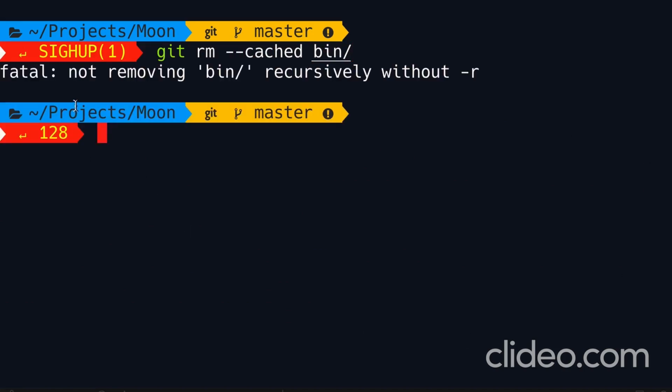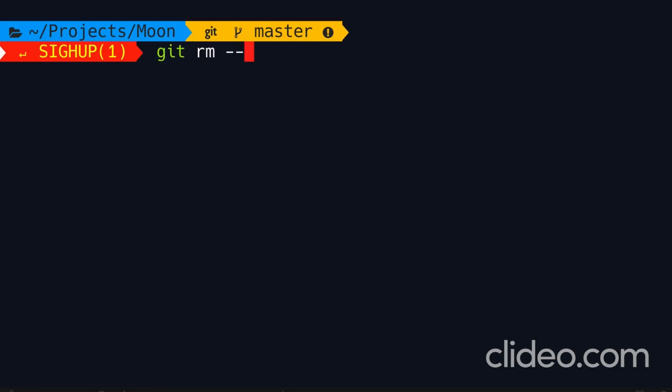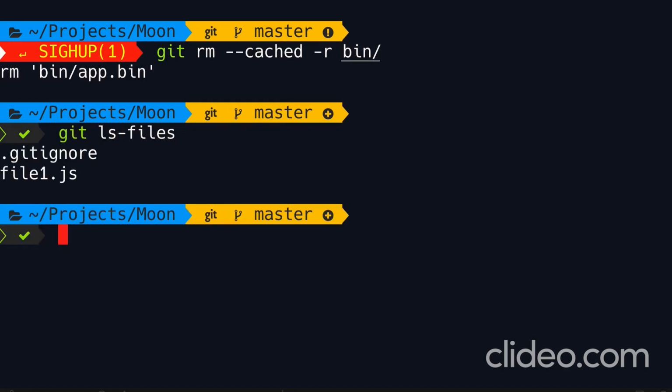Now we get an error saying not removing bin recursively without -r. So one more time, let's look at the help for this command. We have another option called -r for recursive removal. So we want to remove the entire bin directory from the staging area. To do that, we type git rm --cached -r bin/. Beautiful. Now this entire directory is removed from the staging area. Let's verify it. So git ls-files. Our bin directory is no longer here.